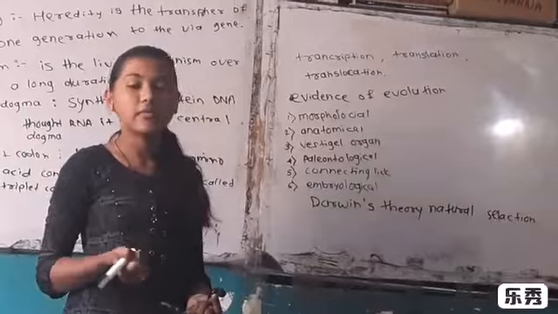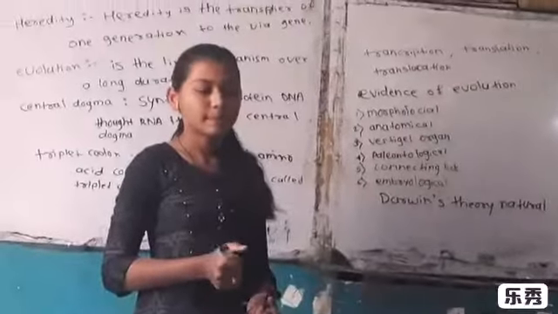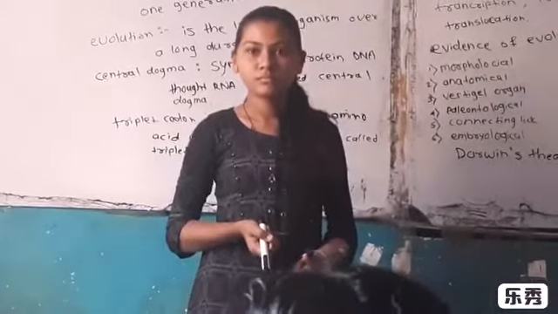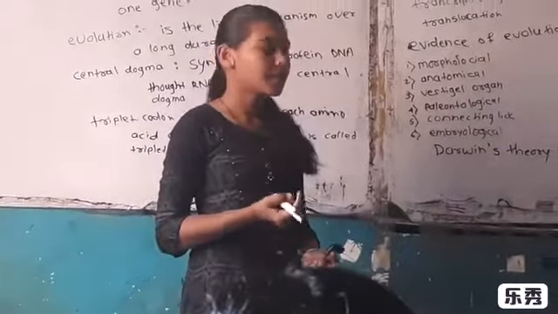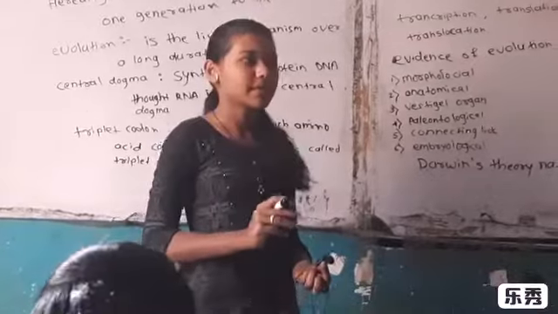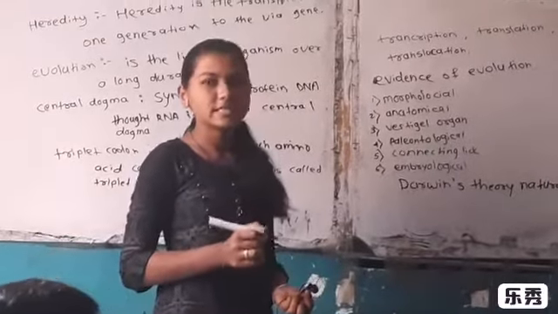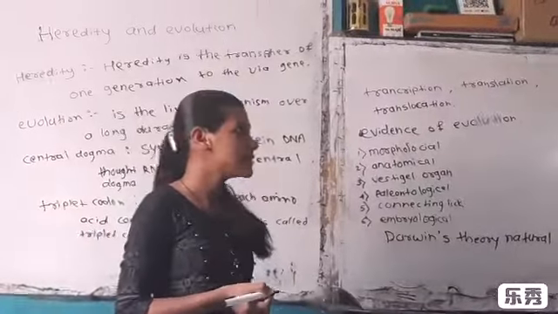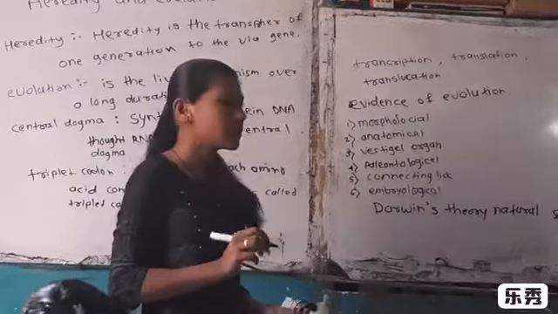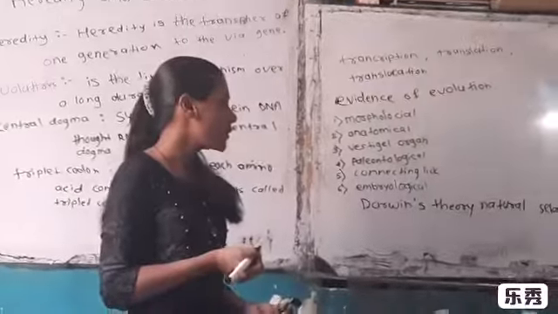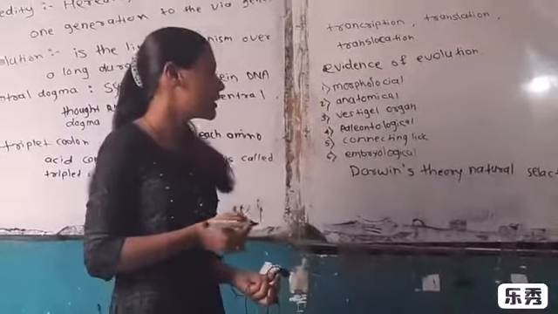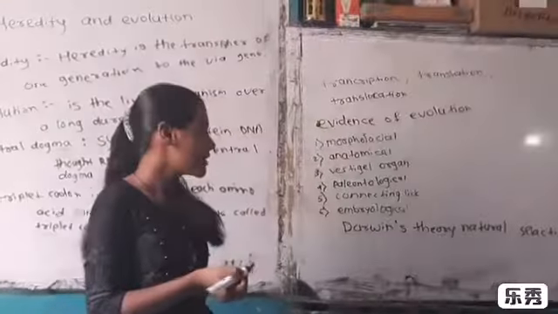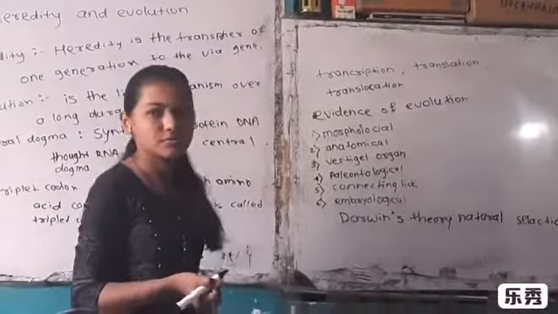The appendix in our digestive system is a useless organ of our human body. It is a vestigial organ and does not perform any function in human beings. In ruminant animals it is used in digestion of cellulose.